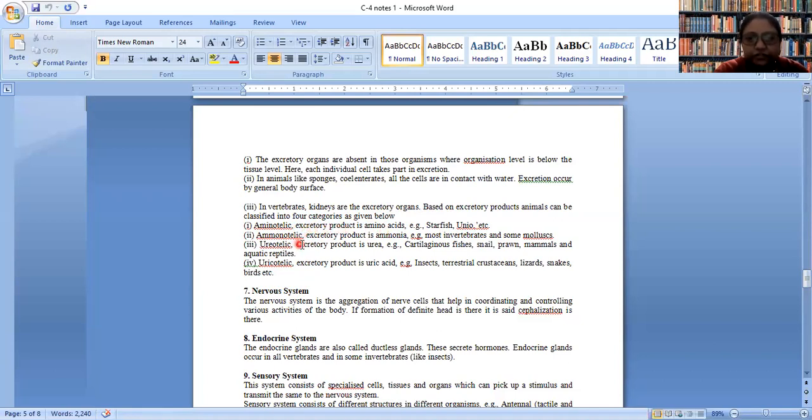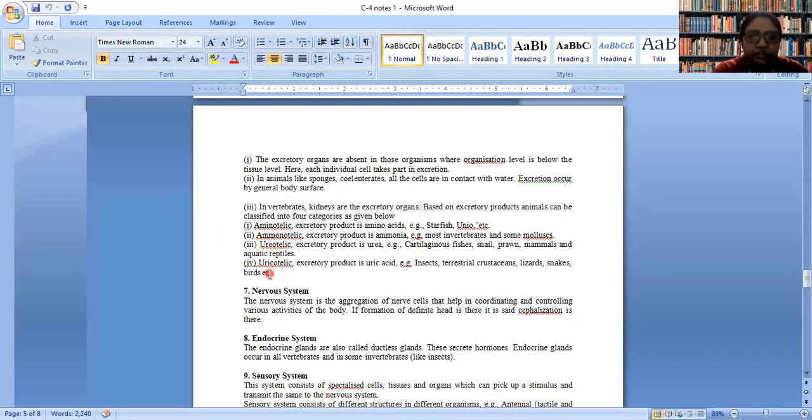In case of some organisms, mainly invertebrate and aquatic organisms, ammonotelic is the procedure. Their nitrogenous waste is ammonia. Okay.